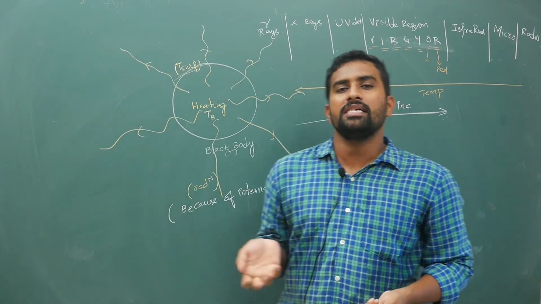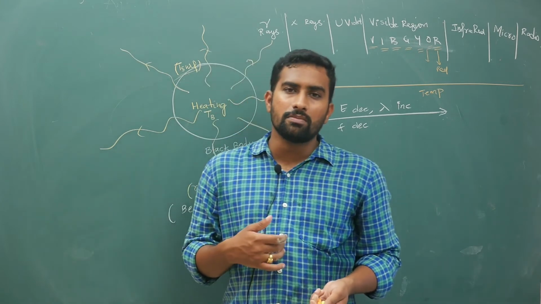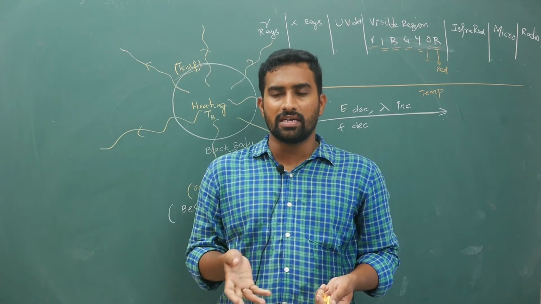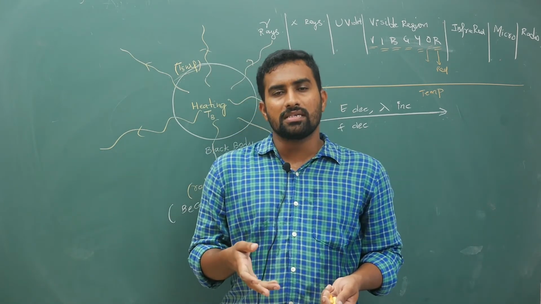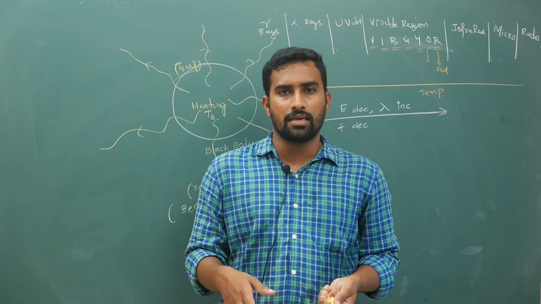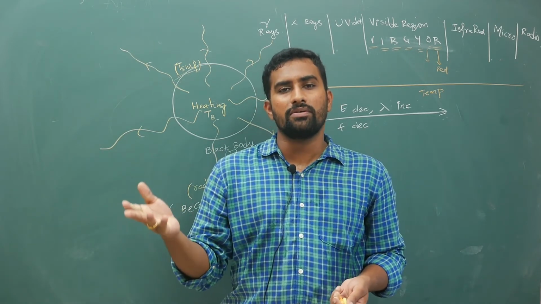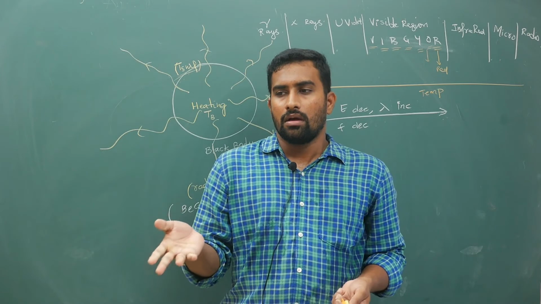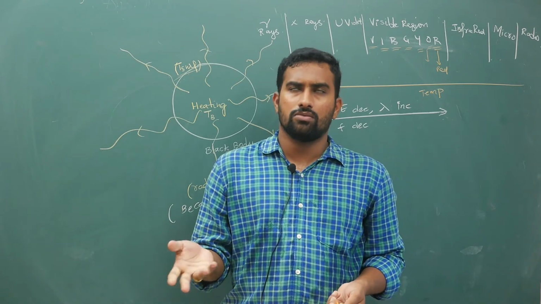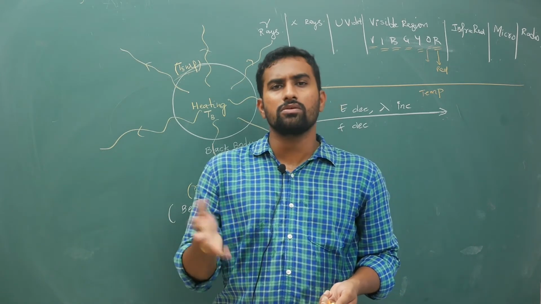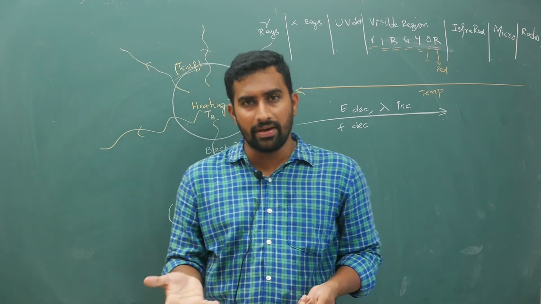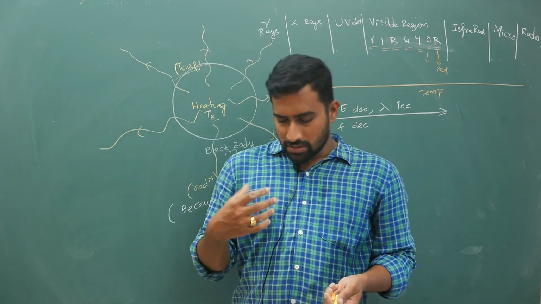But my shirt also has a temperature, since my normal temperature is 37 degrees centigrade. Let us say it is 40, for example. Then 40 plus 273 gives 313, so around 310 Kelvin my shirt is there.